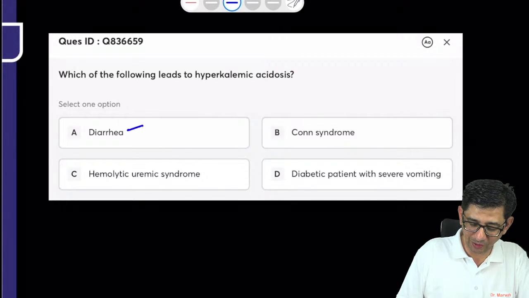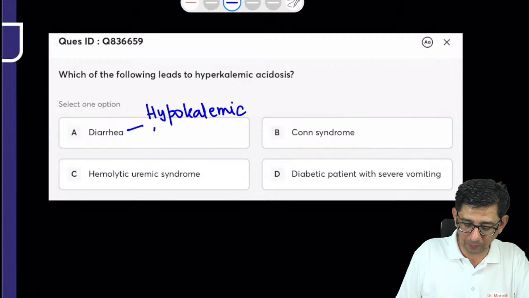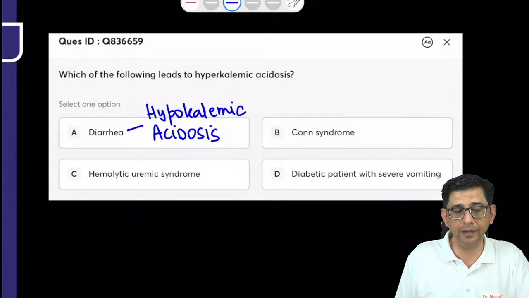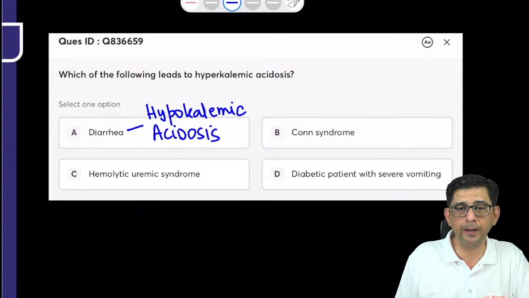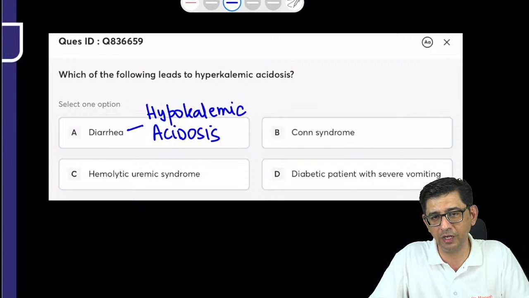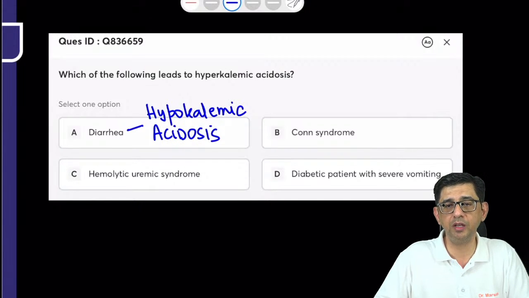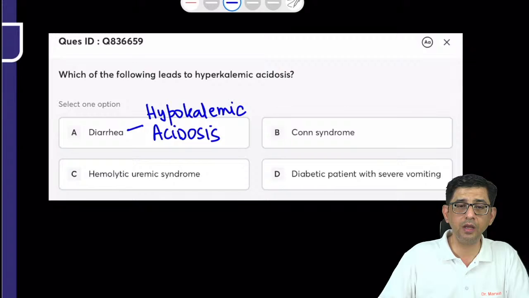डायरिया में क्या होता है? Diarrhea causes loss of potassium in the stool, so there is a hypokalemia. And more importantly, diarrhea will cause circulatory failure, it will cause shock, so that will explain metabolic acidosis. फिर से बोल रहा हूँ, why diarrhea is not the answer for this question, because diarrhea will not contribute to hyperkalemia, it will contribute to hypokalemia. Whether it is cholera or any other case of diarrhea, we get potassium being lesser. That is why muscle cramps would set up, and because of the circulatory failure that would come up, the circulatory failure will explain the acidosis. So answer cannot be A. I got B as an answer.